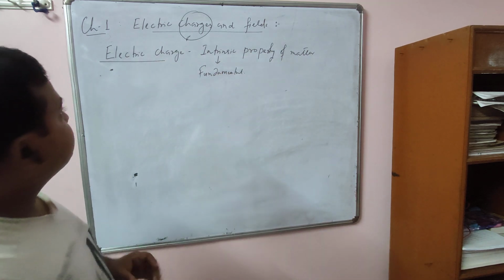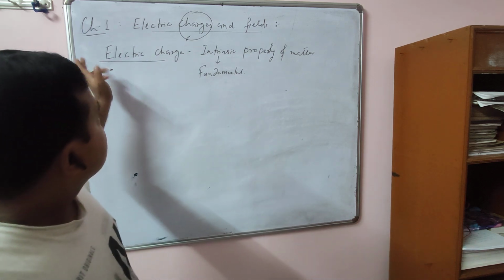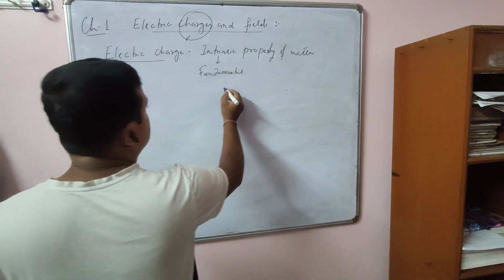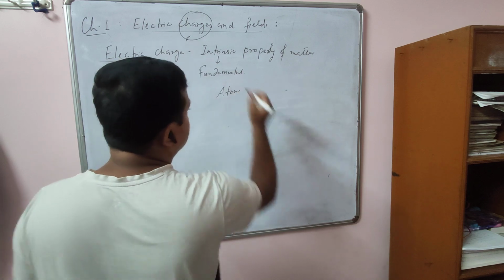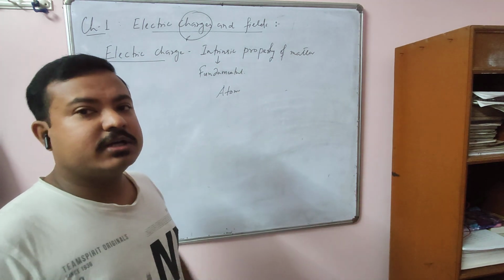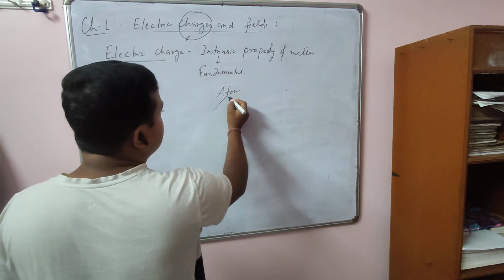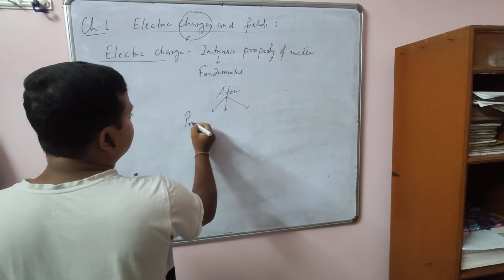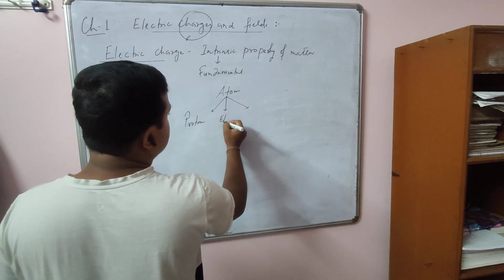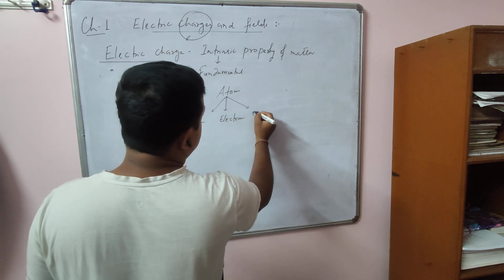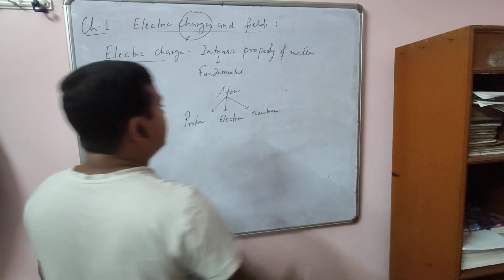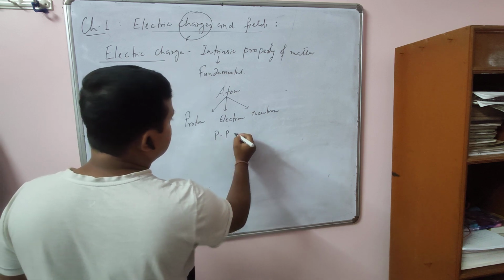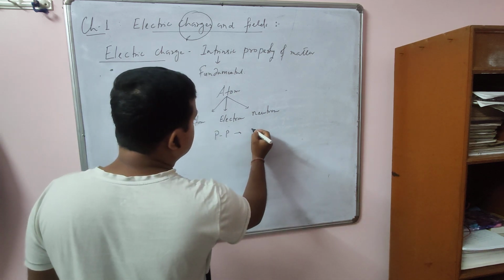Let me discuss electric charge in more detail. Let me give an example. Atom. What is atom? Atom means it is the smallest particle of matter. Now again, atom consists of three other particles. One is proton, one is electron, and another is neutron. Now it is found that if we bring two protons close together, they experience what? Electric force.